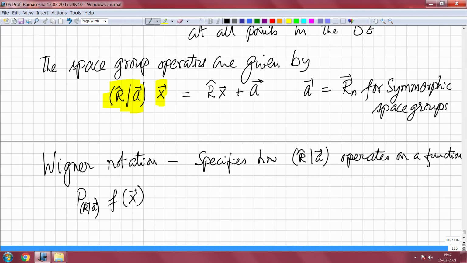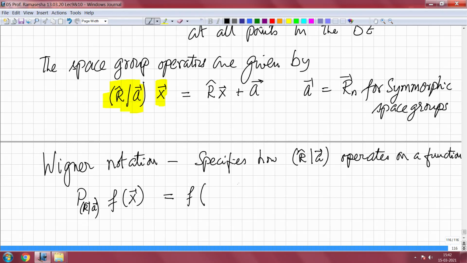The operations P R comma A are homomorphous with respect to the operations R A. They have all the elements that you have in R of A, so P R A and R A actually form homomorphic groups.